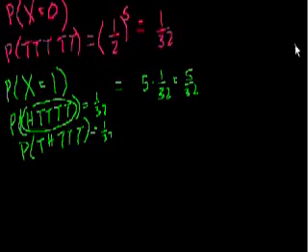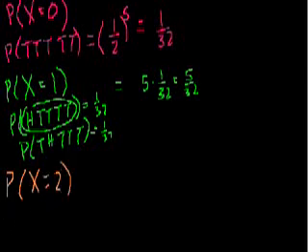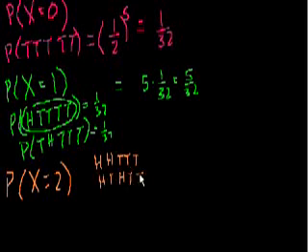Now it gets interesting. I'll do each of these in a different color. What is the probability that my random variable is equal to 2? So I flip the coin 5 times. What is the probability that I get exactly 2 heads? Now it becomes a little bit interesting. So what are all the situations? I could have heads, heads, tails, tails, tails. I could have a head, tails, heads, tails, tails. And if you think about it, there are these 2 heads, and they can go in a bunch of different places, and it starts to get a little bit confusing.